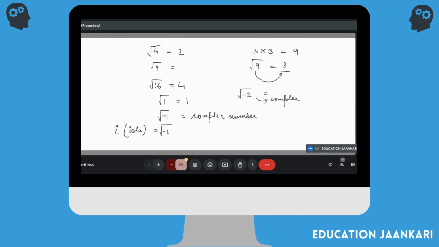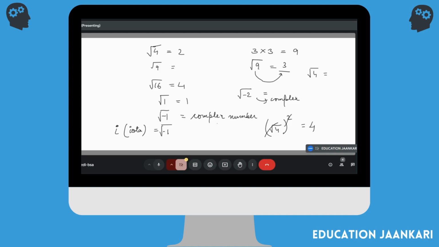Now suppose I have a number like square root 4, and you're doing the square of a square root. Then what will it be? You know the square and the square root cancel out each other, and the answer is 4. If you want to write the square root as a power, what power is it? 1 by 2.